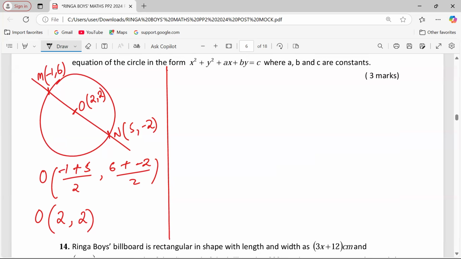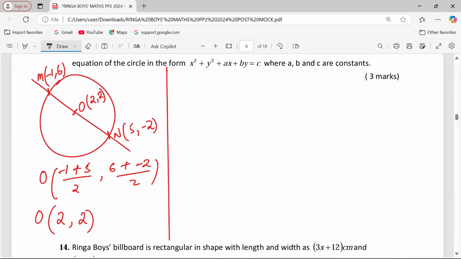Any will work. Let's choose calculating from O to N.